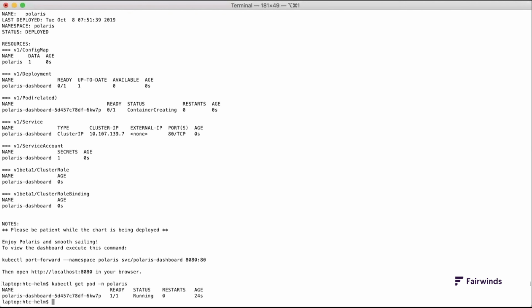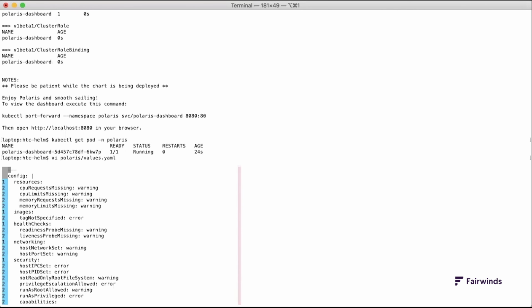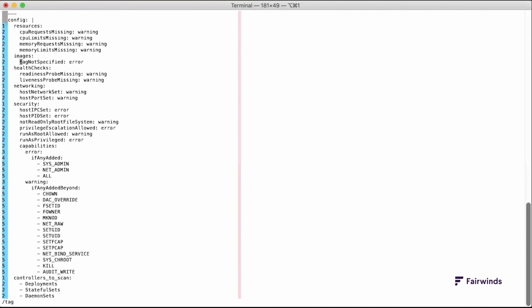Each Helm chart has a values.yaml file, which defines default and possible values you can specify for the Helm chart. I've already used the helm fetch command to download the chart for Polaris. Let's take a look at the Polaris values file. At the top, here's the configuration section where Polaris checks are defined that will be run against your Kubernetes cluster. Let's look at the image tags check.